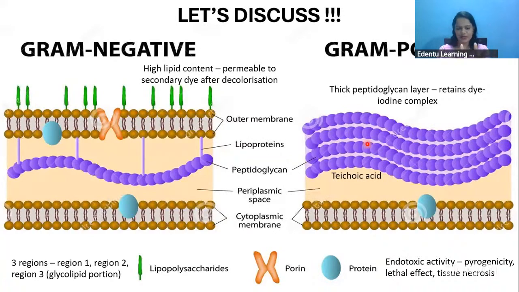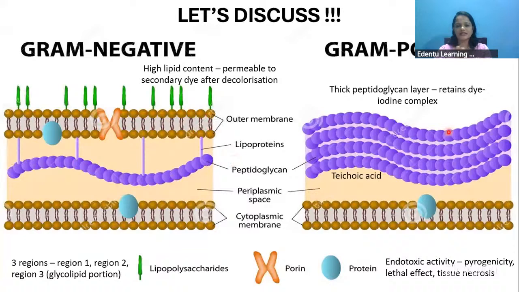Whereas if you look at the gram negative cell wall, here on your left side, it is also made up of a peptidoglycan layer. Then there is an outer layer called the lipopolysaccharides. The green structures that you see here are the lipopolysaccharide. Below that, you have the outer membrane, which contains all the important proteins, and then below that, the peptidoglycan layer.